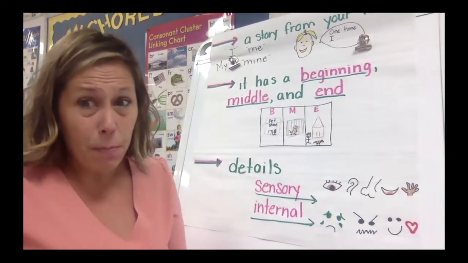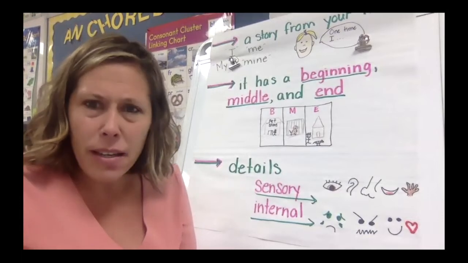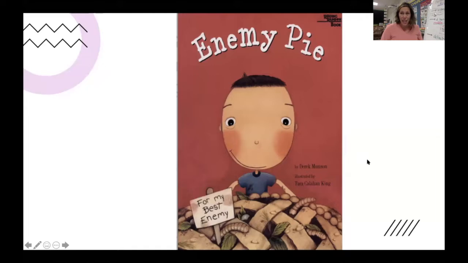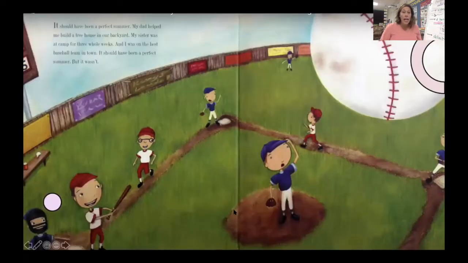I'm going to read a book to you today, and I'm going to see if I can tell if it's a personal narrative. The title of the book is Enemy Pie, and it's written by Derek Munson and illustrated by Tara Callahan King. It should have been a perfect summer. My dad helped me build a treehouse in our backyard. My sister was at camp for 3 whole weeks, and I was on the best baseball team in town. It should have been a perfect summer, but it wasn't.